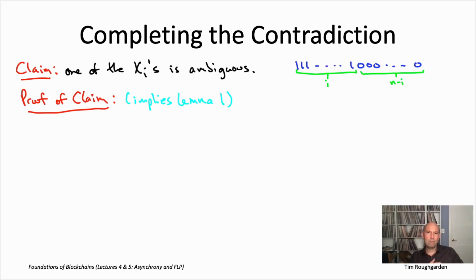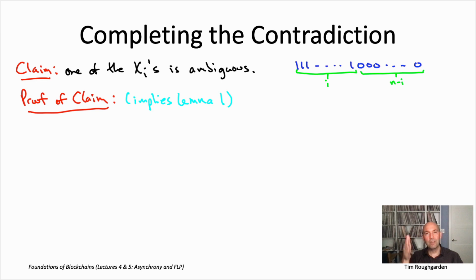Here's the picture I want you to have in mind. On the one hand, we have the all 0s input, which by validity we know is a 0 configuration. We have the all 1s input, which we know by validity is a 1 configuration. Think about flipping bits from 0 to 1, one at a time, from left to right. We start with a 0 configuration, the all 0s input. We flip the first bit, change it from 0 to 1. Maybe it's still a 0 configuration. We flip the second bit from 0 to 1. Now we're in x2. Maybe that's still a 0 configuration. But at some point, we will flip a bit, say the 17th bit, and for the first time transition from a 0 configuration to something which is not a 0 configuration.